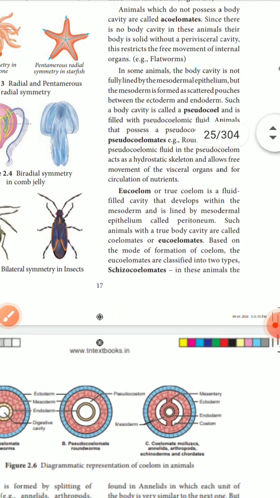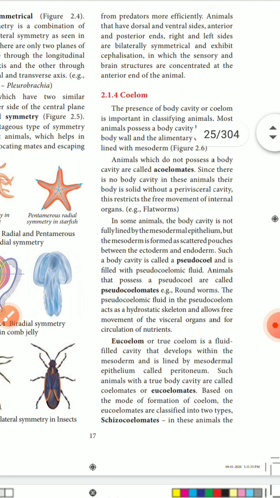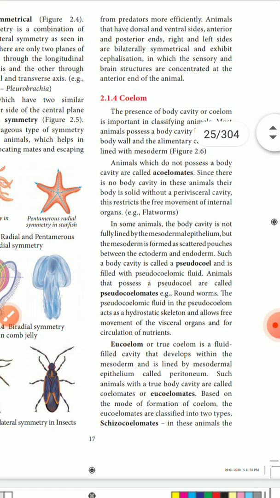Next is the coelom. Coelom means body fluid cavity. The presence of a body cavity, or coelom, is an important classification feature. Most animals possess a body cavity between the body wall and the alimentary canal, and it is lined with mesoderm.